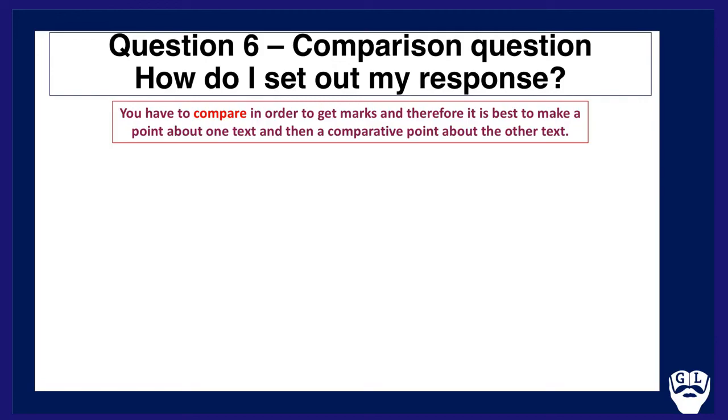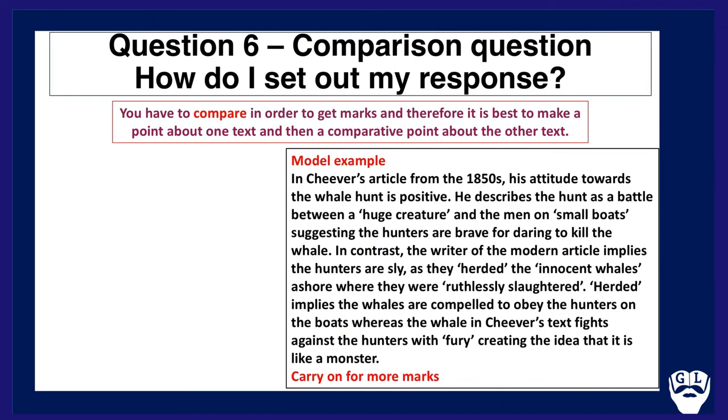You have to compare in order to get marks, and therefore it is best to make a point about one text and then have a comparative point about the other, what I call that tennis style method, back and forth, back and forth. So my model example is here just to begin with. In Cheever's article from the 1850s, his attitude towards the whale hunt is positive. He describes the hunt as a battle between a huge creature and a meagre, quote, small boats, suggesting the hunters are brave for daring to kill the whale. In contrast, the writer of the modern article implies the hunters are sly, as they, quote, herded the, quote, innocent whales ashore, where they were, quote, ruthlessly slaughtered.